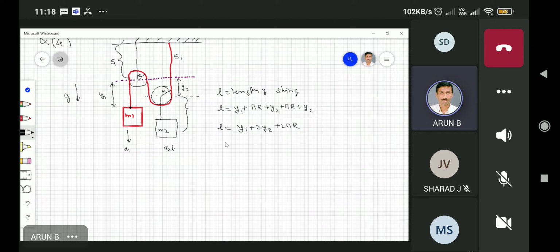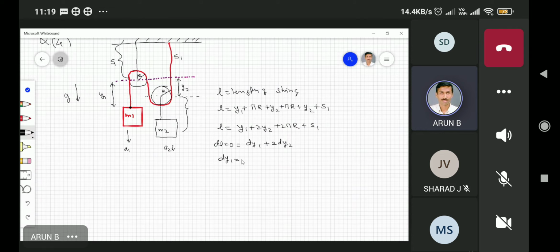Plus S1, the length of the rope. Plus S1. Now because S1 is constant and my r is constant, if I write dL, which is equal to 0, it is equal to dy1 plus twice dy2, everything equal to 0. And then what are dy1 and dy2? I can write dy1 equal to minus twice dy2.